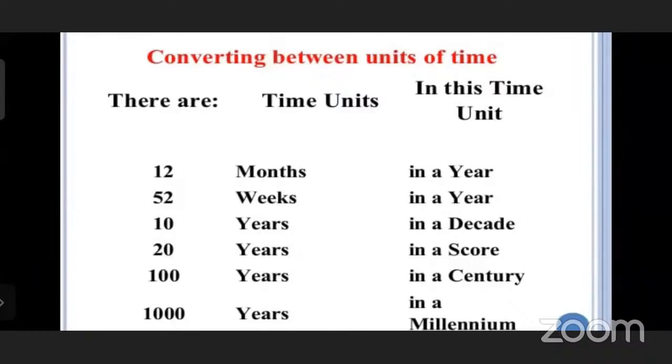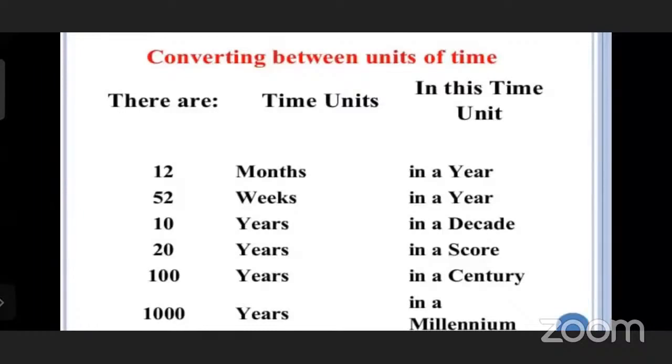1000 years. Now, if I ask you 2 decades, it means 20 years. If 7 decades, that means 70 years. Very good. If I ask you 3 scores? Sir, 60. Very good. 5 scores? 5 scores, sir, 100 years. Very good, 100 years means 5 scores.